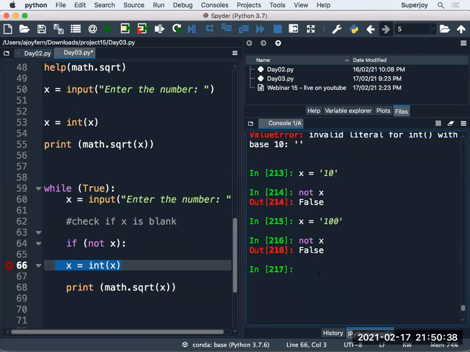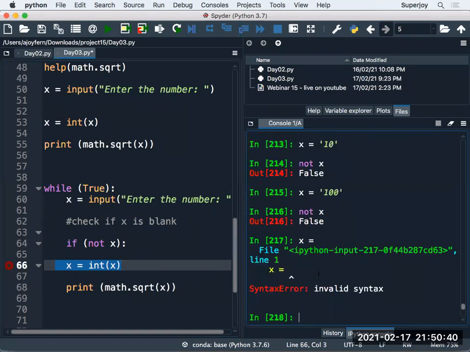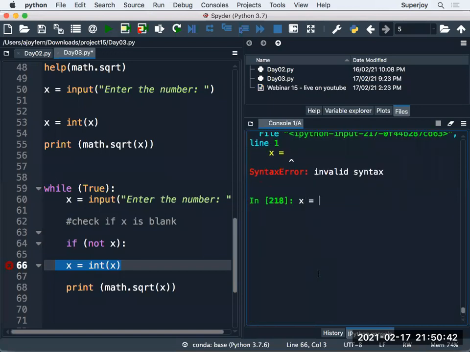For example, your X is blank. So how to represent blank? This is the way to represent blank. And now if I say not X, it says true. Are you getting this point, guys? That is how the not operator is giving you true and false based on what you have in the X. If your X is blank, the not operator will give you true. If your X has something, it will give you false.